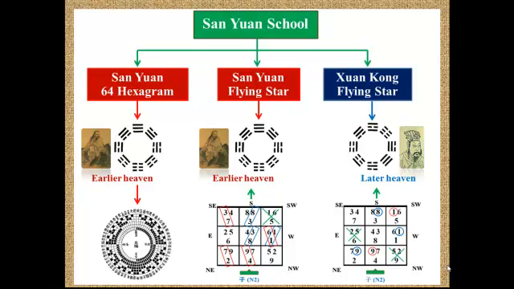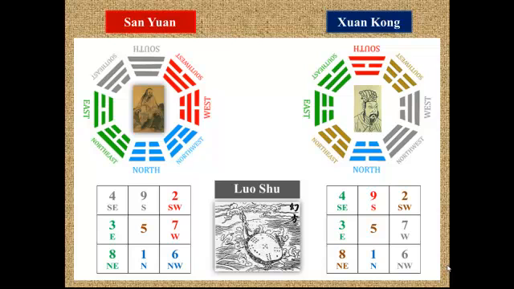And what happened when the different heaven charts are applied to Feng Shui? The answer is we get the different Lo Shu square as well. The San Yuan design the 5 elements for their Lo Shu chart as follows. 1 and 6 are water element, 2 and 7 are fire element, 3 and 8 are wood element, 4 and 9 are metal element, and number 5 is earth element. The elements of each number are derived from yin and yang lines of the early heaven Pakua.